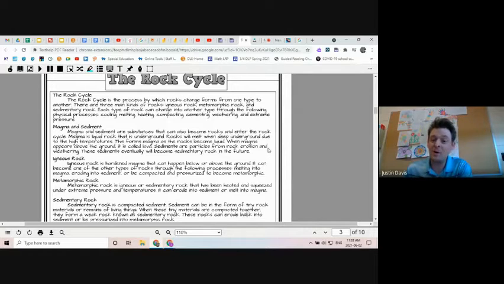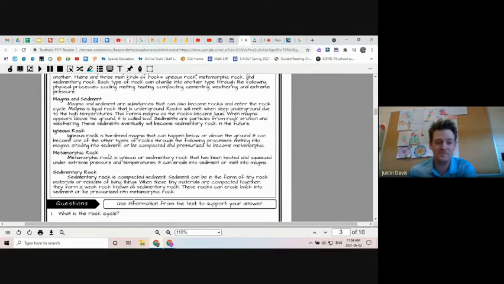Sediments are particles from rock erosion and weathering. These sediments eventually will become sedimentary rock in the future. So sediments are little bits of rock or dirt or plants, even animals. When they die and decompose, they become little bits. So that's what sediment is, just little bits that can be blown by the wind until they end up in a big pile. And over time, they can become rocks.